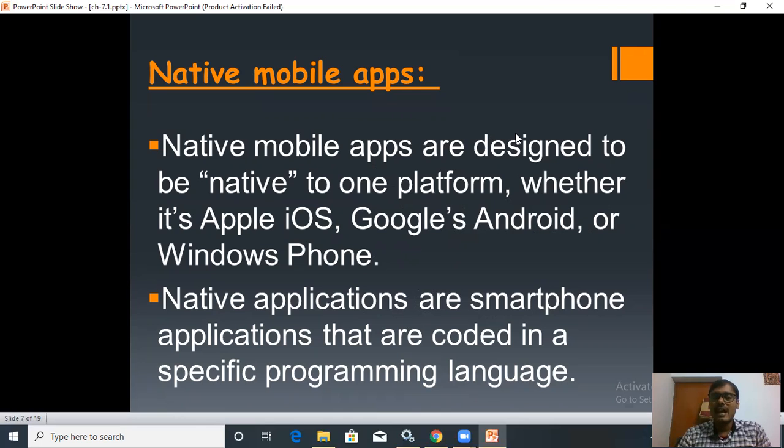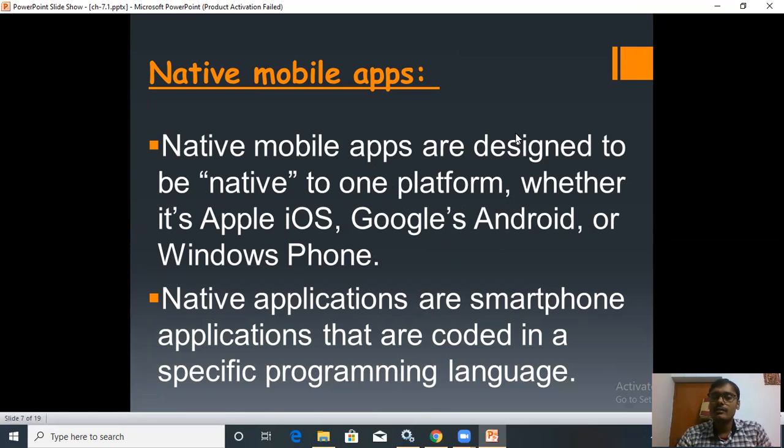If you are going to develop the app for Apple iOS, then you have to select that operating system. And if you want to develop the app for the Android operating system, then you have to select the Android operating system. Or if you want to develop the app for Windows Phone, then you will select the Windows operating system for mobile. Because the app which you are going to develop will work for only one type of operating system. Again I am saying, if you are going to develop the app for mobile, it will work for only one type of operating system.